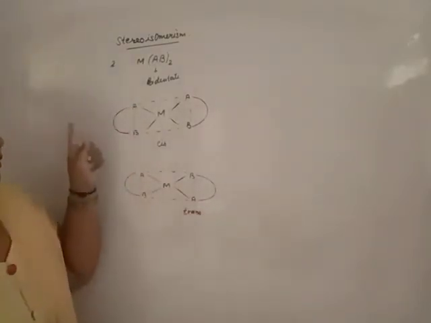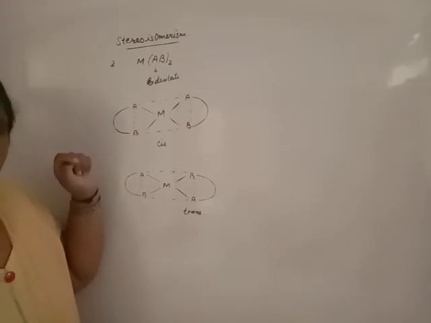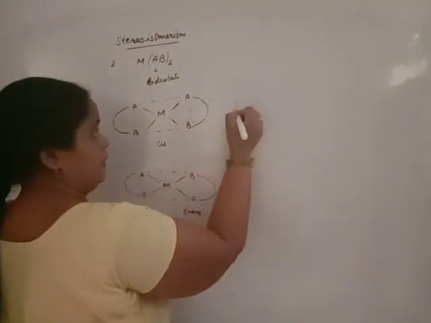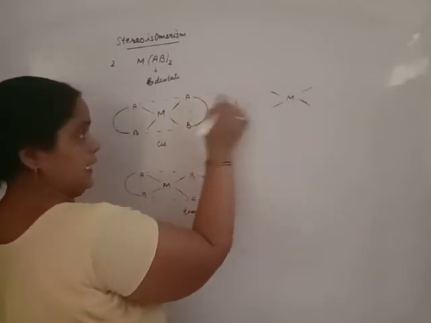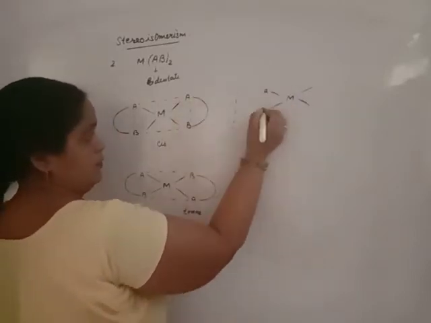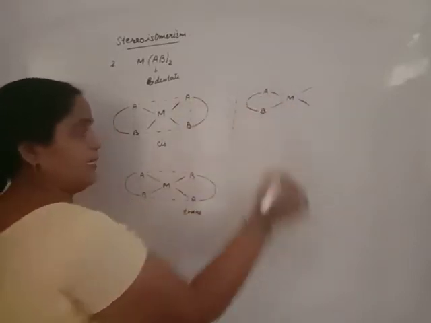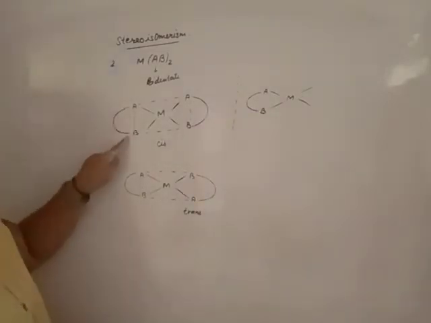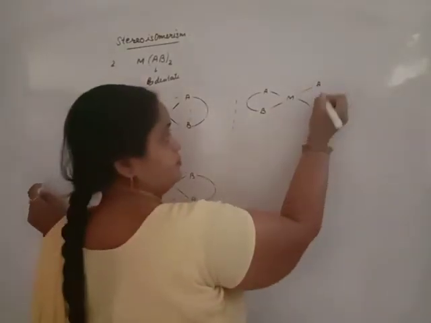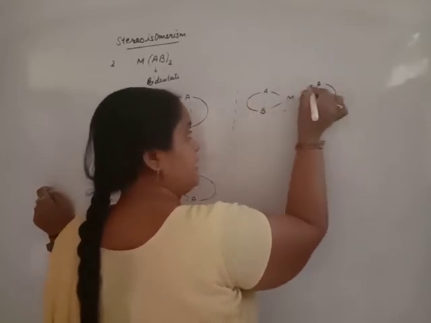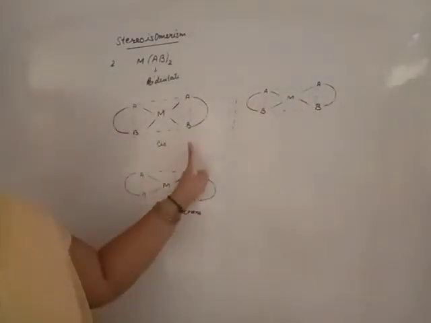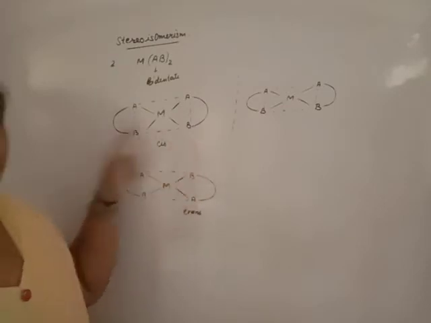Now identify the optical isomers. When you draw the mirror image of this one, this A on the left side, this B on the left side, and the bidentate ligand, these two are on the right side. The mirror image formed is exactly the same as the original compound.